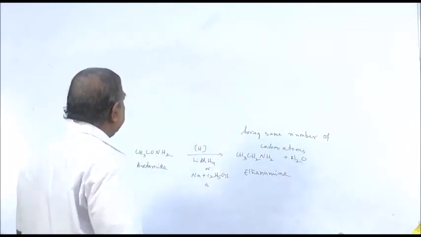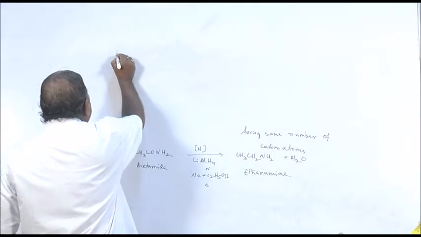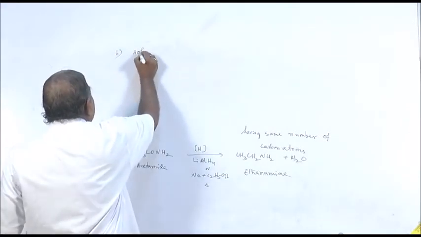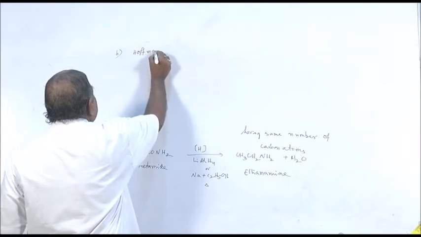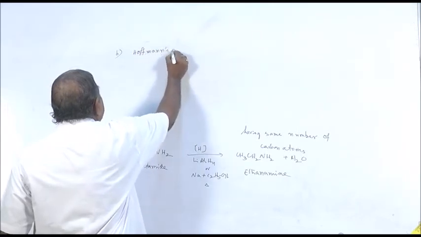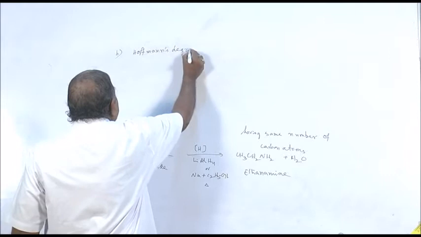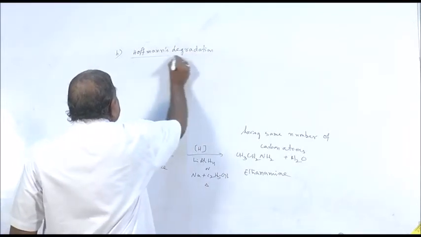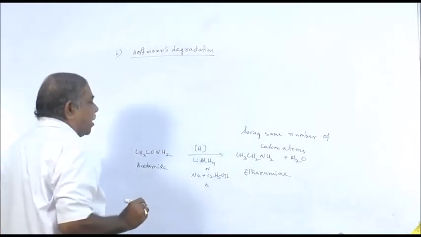The second way of getting primary amine from acid amide is important, called Hofmann's degradation. The word degradation is used since there is a decrease in carbon atom.